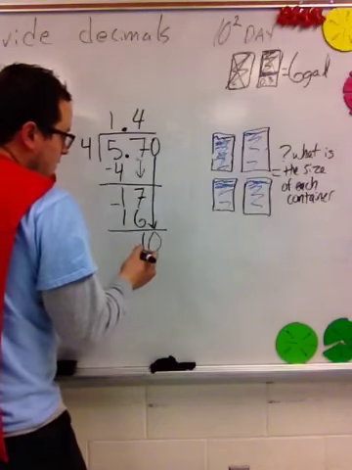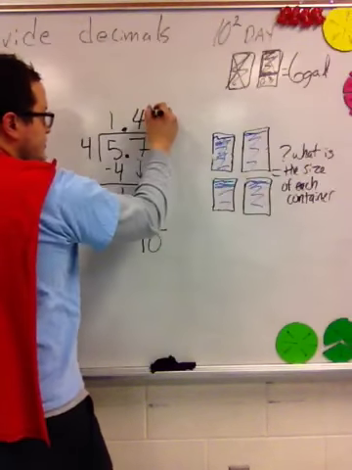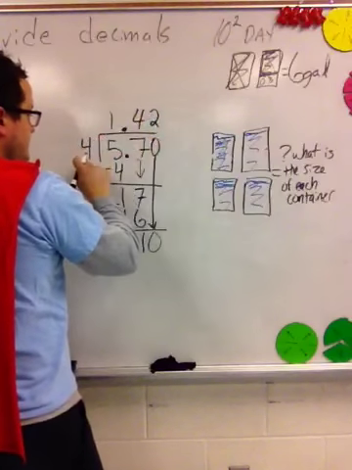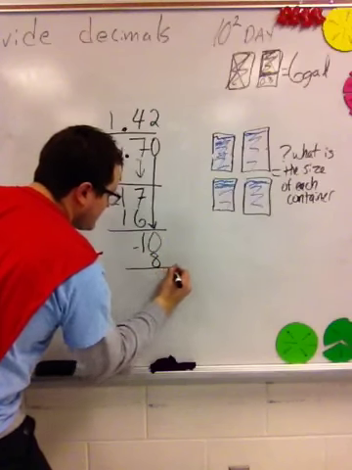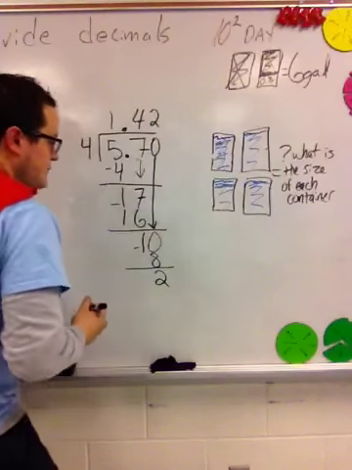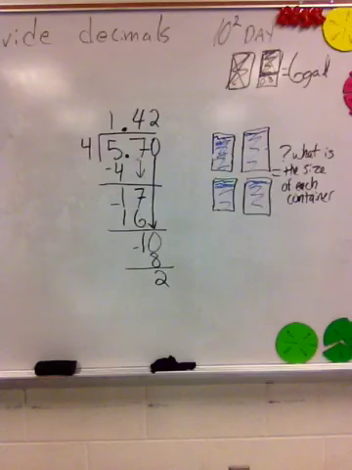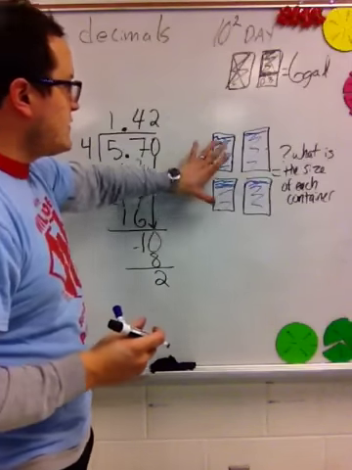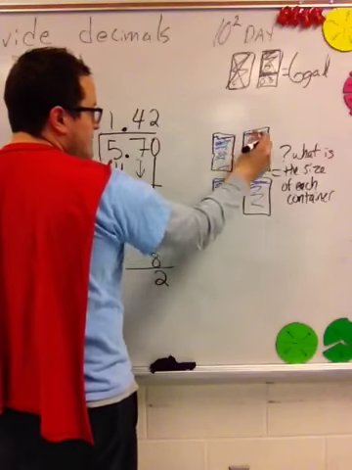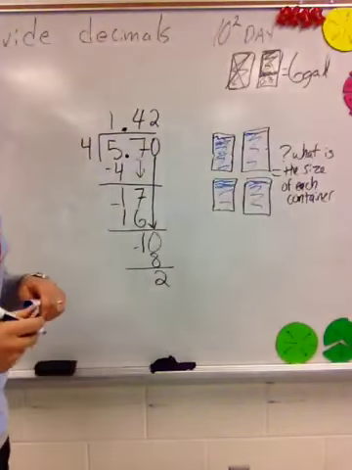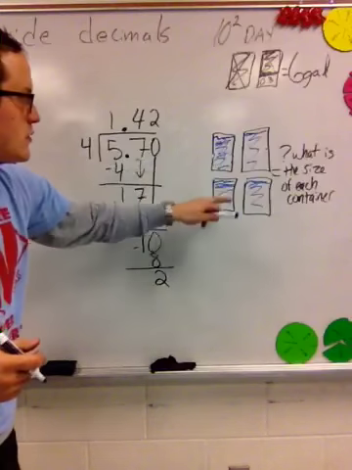Now, I know that 2 hundredths times 4 is going to give me 8 hundredths. The difference there is going to be 2. I'll have 2 hundredths left over. Can I use these 2 hundredths to share into these 4 containers? No, because I can give this one a hundredth and this one a hundredth, and these 2 containers have a different amount, and that's not what the problem said. It said these are equal amounts.